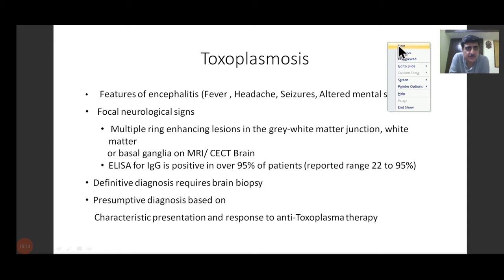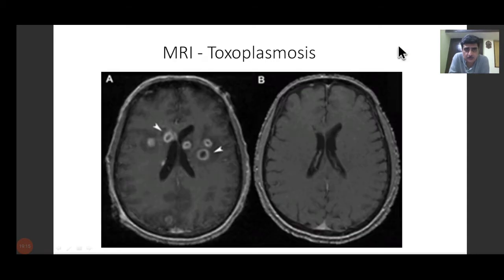I have tried to show you an MRI. This is on the B screen. This is a normal MRI film of a patient. And this A on the left side shows these small lesions which are known as ring-enhancing lesions. See, these are small rings which you are seeing: 1, 2, 3, 4, 5, and this 6. There's a smaller one here also. These are 6 ring-enhancing lesions. This is how an MRI of toxoplasmosis looks.